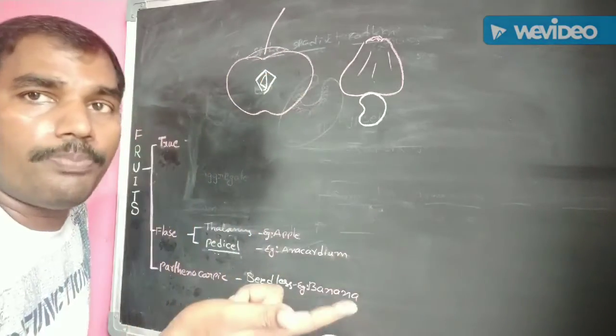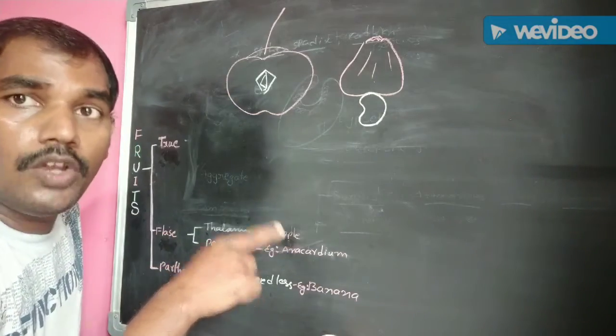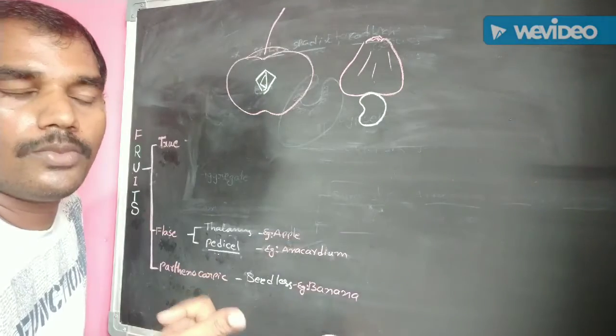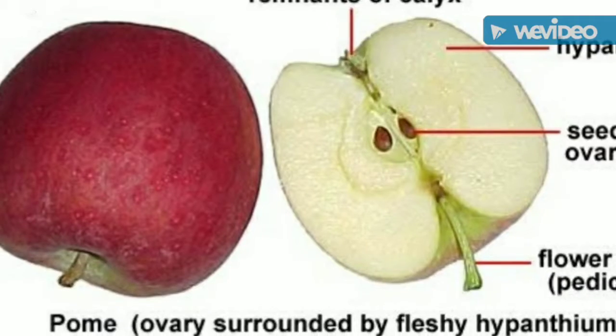It is an edible part. So, in the Pyrus malus apple, which one is the edible part? Thalamus is the edible part. Pyrus malus is one of the fast foods.